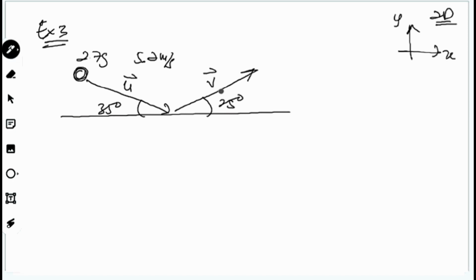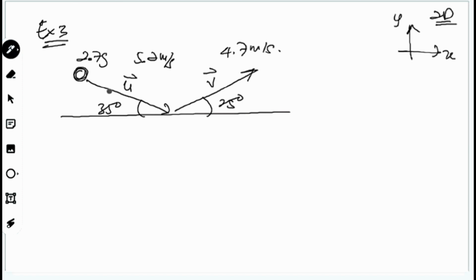Next, the final speed V given to you is 4.7 meter per second here. The mass is 2.7 gram. The initial speed is 5.2, the final speed is 4.7. Very simple one. Then we can calculate. Determine the magnitude and direction of the impulse exerted by the table on the ball. So with the initial speed and the final speed, you can calculate.